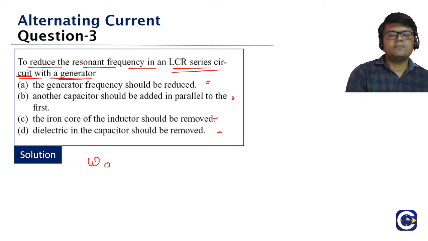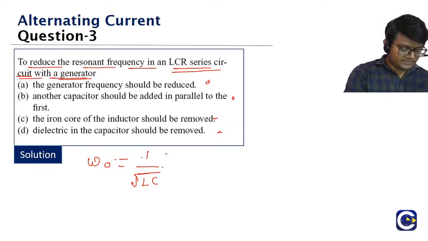What is the resonant angular frequency formula? Omega naught will be equal to what, guys? 1 by root LC. That is the omega naught value, right? We want to reduce this. Under what condition can we reduce it? That is the question. Check it, guys.